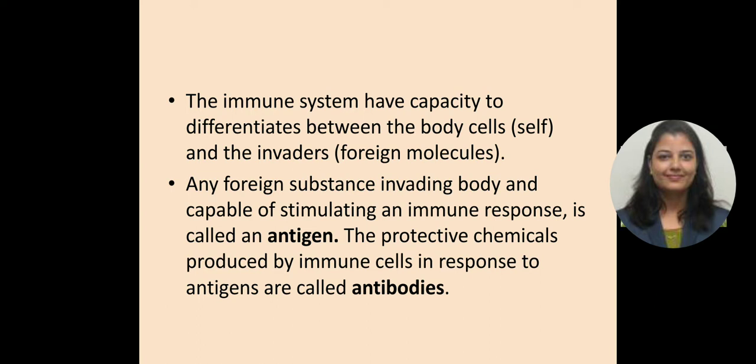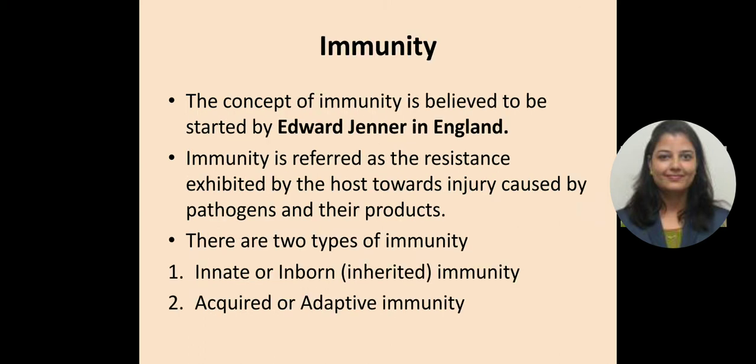As soon as a foreign body or some pathogen invades our body, the immune response will be stimulated, and that is called an antigen. And some protective chemicals will be produced by immune cells in response to those antigens. They are called antibodies. Okay, so did you get my point? Antigens are the foreign particles which infect our body, and antibodies are the chemicals produced against those antigens.